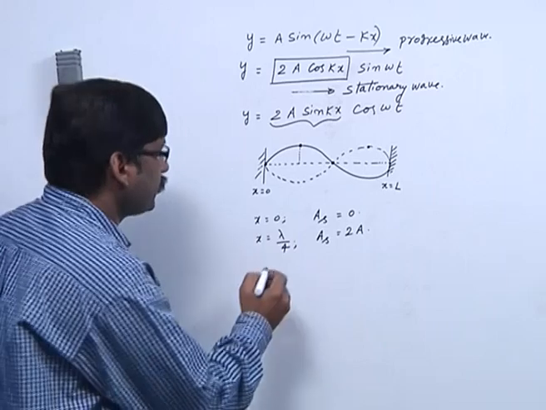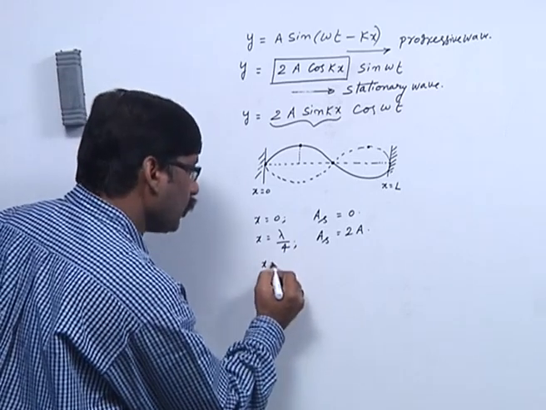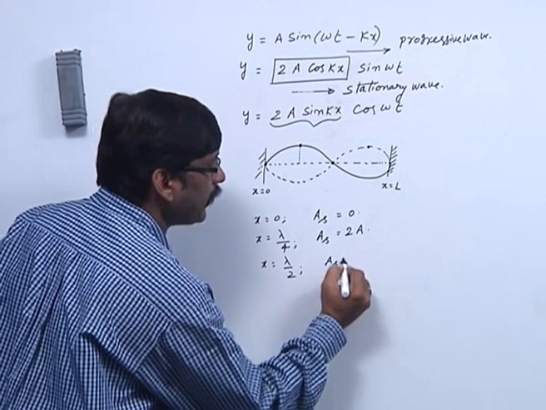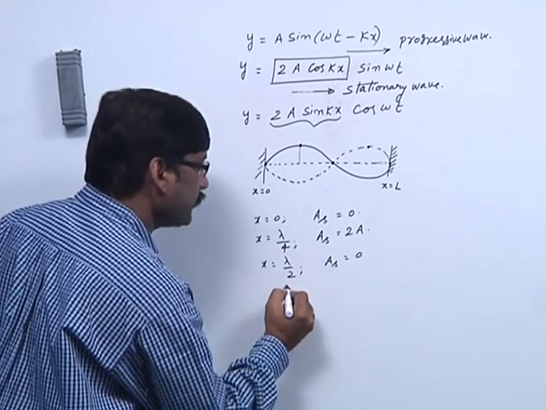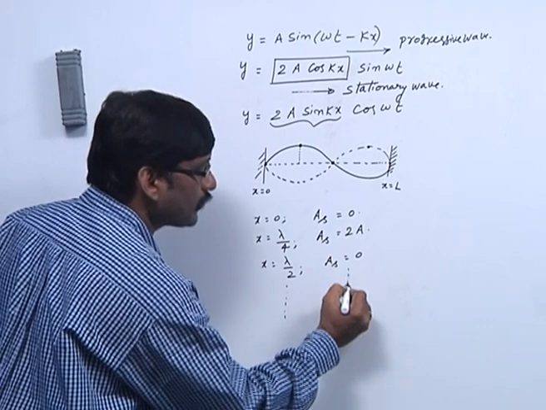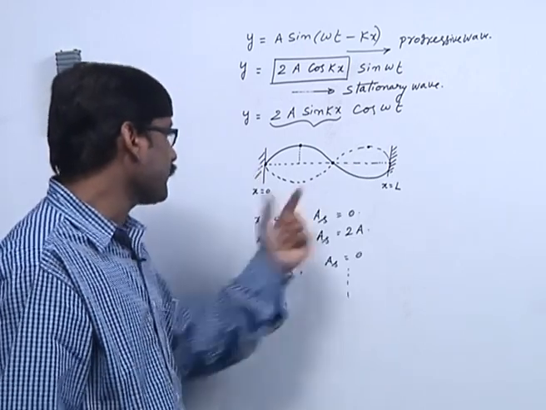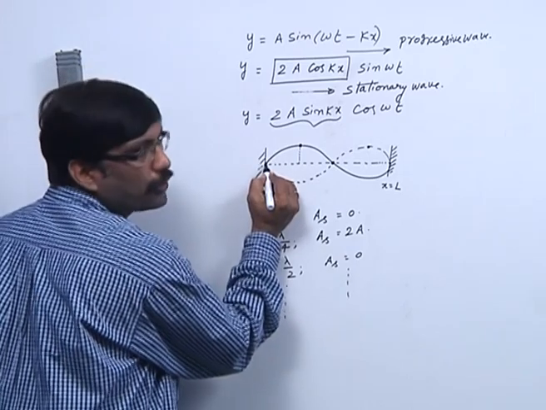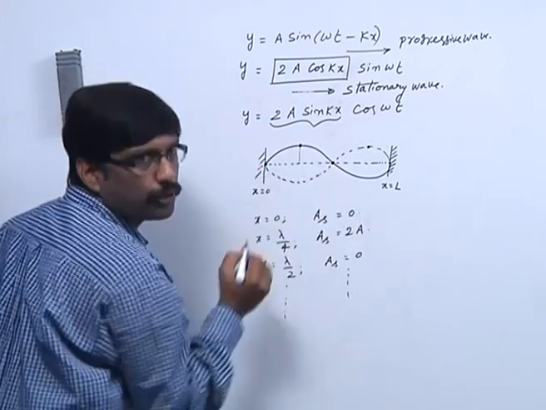Similarly, x is equal to lambda by 2, again AS is equal to 0, like this. At different places the amplitudes are varying. At some places amplitude is 0, at some places amplitude is maximum.